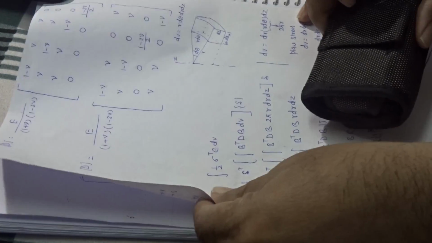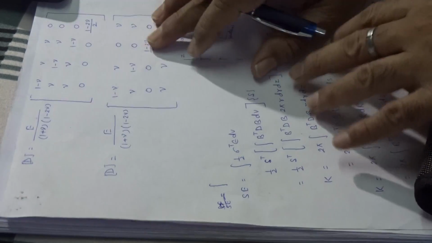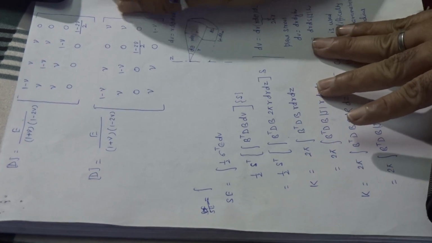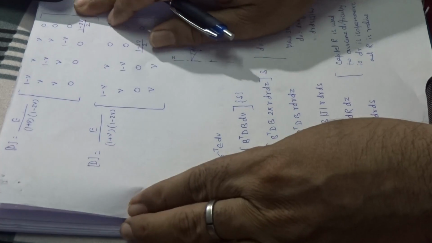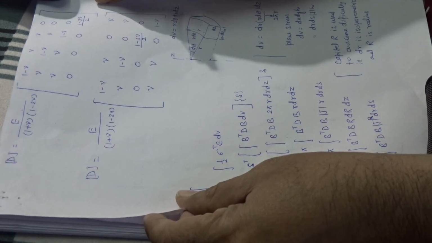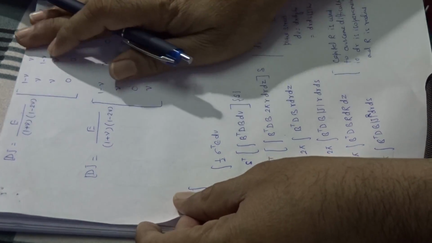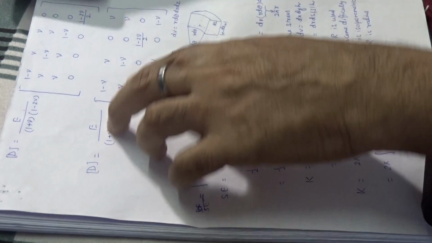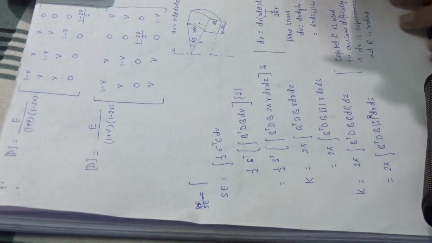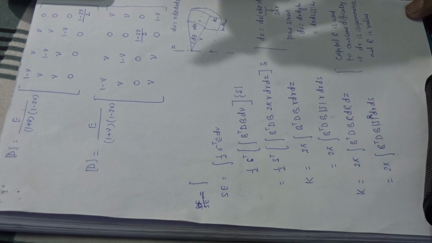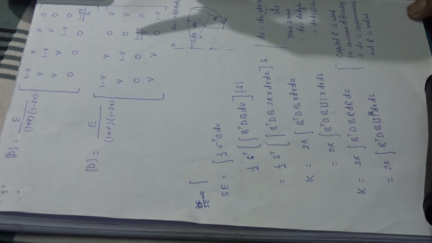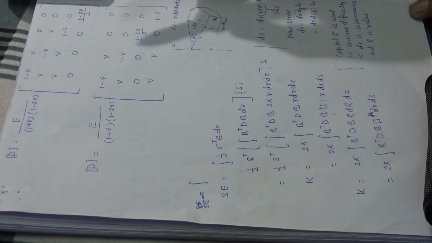Now you have the B matrix for the plane stress problem. I will discuss later in detail what plane stress and plane strain are. Now you remember that the thick problem comes under plane strain, and the thin plate comes under plane stress.